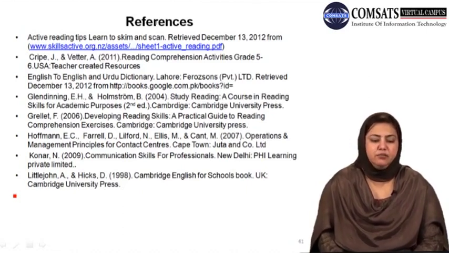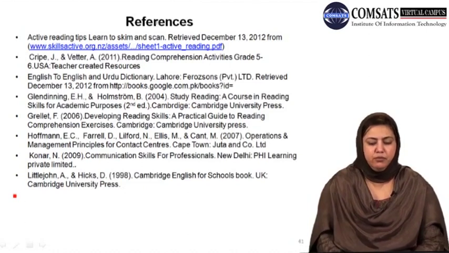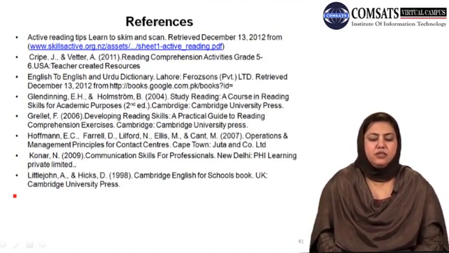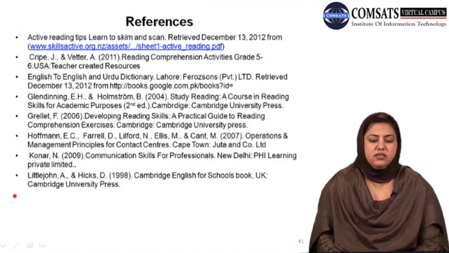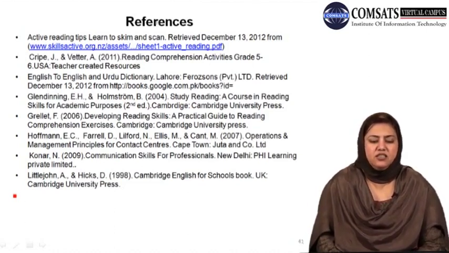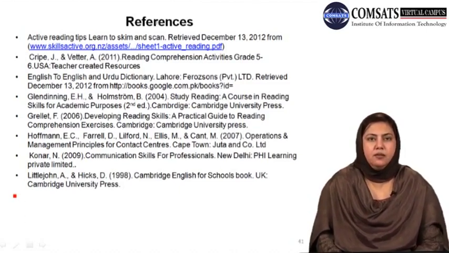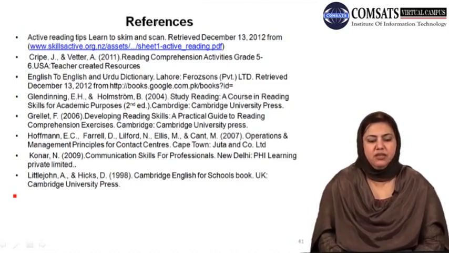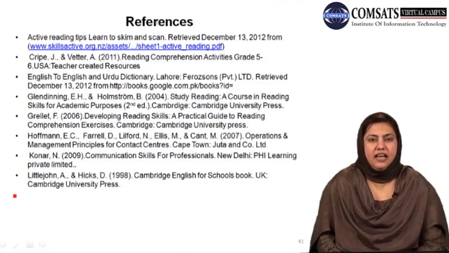Here you would see the names of some very good books, some very important books that are related to communication skills, academic communication skills, or reading comprehension. If you can get access to these books, it would be good. If it is possible for you, you can check them in any library nearby or online.